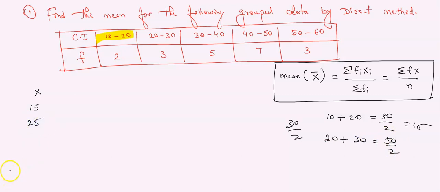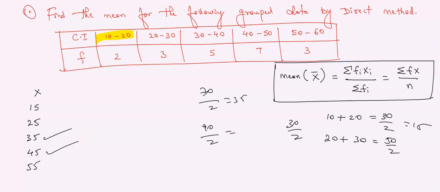You got two intervals. 15 के बाद क्या हो रहा है? 25 means adding 10. ऐसा भी कर सकते हैं. 15 के बाद 25. 25 के बाद क्या आएगा? 35, फिर 45, ऐसा भी कर सकते हैं. Just find two values, scroll down, you will get all values. If not, see again. 30 plus 40, 70. 70 by 2, 35. Understood? Again 40 plus 50, 90. By 2, 45. Again 50 plus 60, 110. By 2, 55.